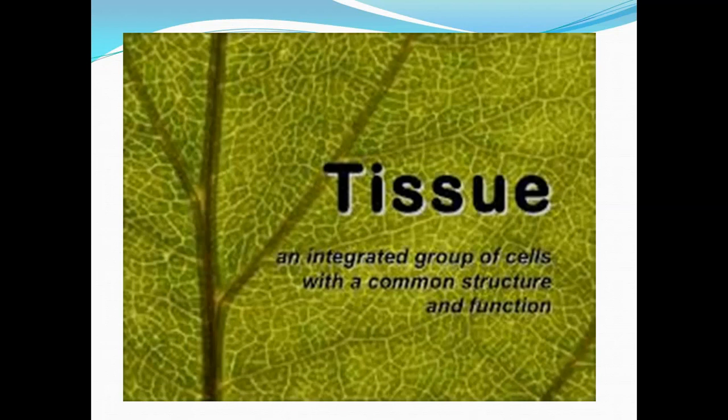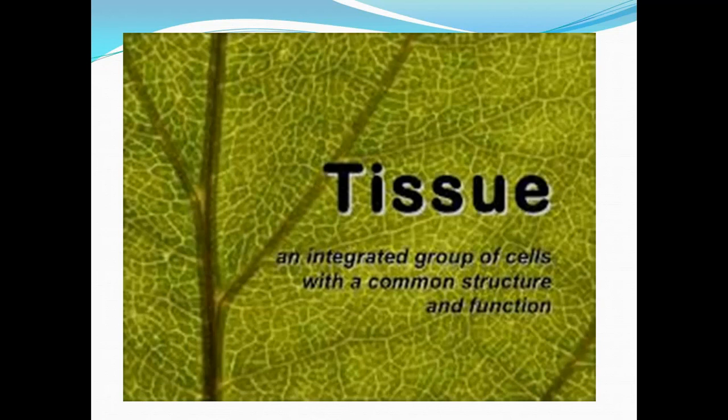Same thing, children, in our body. Our body is made of a group of cells. Many cells are there because we are multicellular organisms. Every cell forms a group.